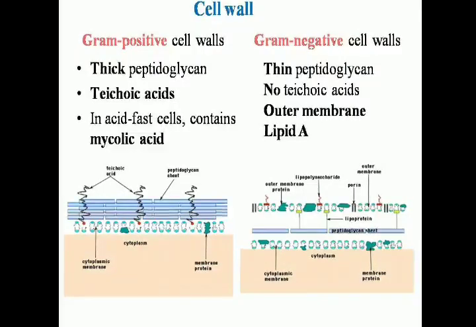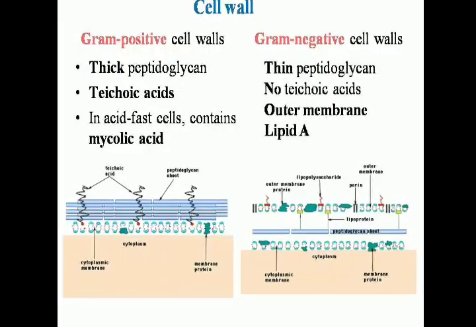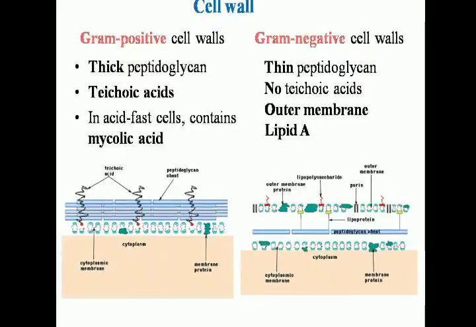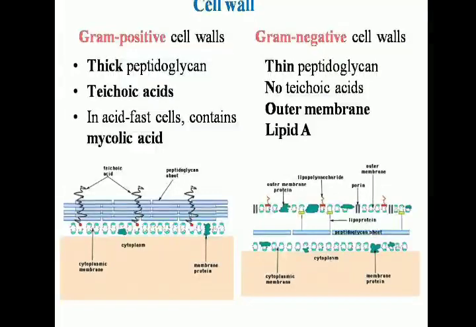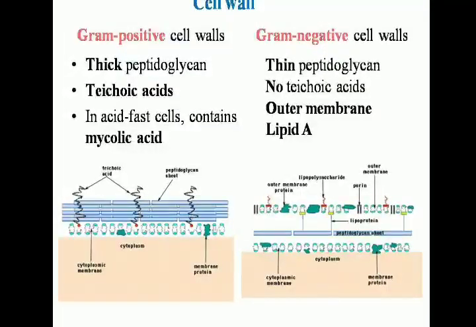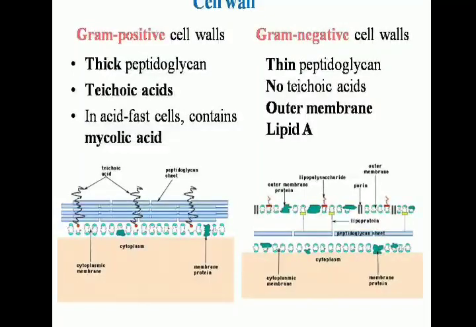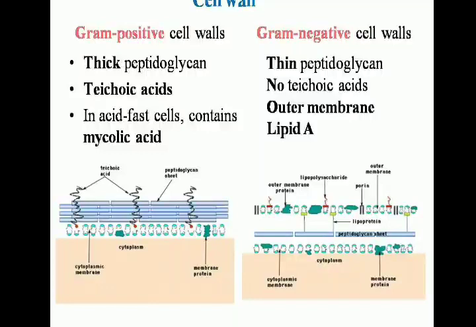The outer membrane is absent in the gram positive cell wall while it is present in the gram negative cell wall. The outer membrane makes the gram negative cell wall smooth, so the primary stain can easily be removed when it is exposed to the decolorizing agent, and it becomes colorless.